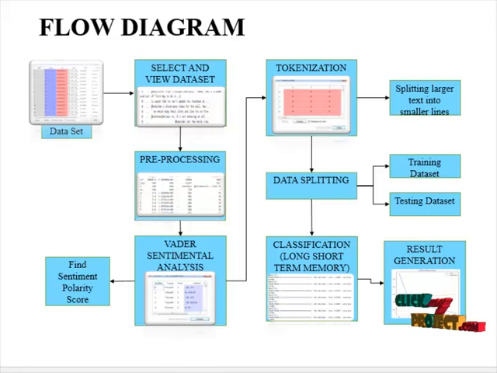Then it will move into tokenization, which is used to convert the text into sequences and split the larger text into smaller lines. Then it will be implemented into data splitting. In data splitting we are going to split our dataset into training dataset and testing dataset. Then it will be applied into classification. In classification we are using two algorithms, one is the multinomial naive-Bayes algorithm and another is the long short-term memory neural network deep learning algorithm, and finally generate the result in the form of metrics like accuracy and also validation accuracy. Then finally I compare the performance between the machine learning and deep learning algorithms.